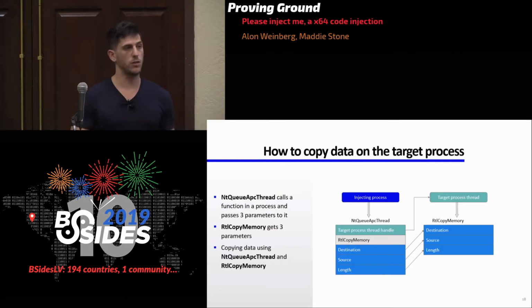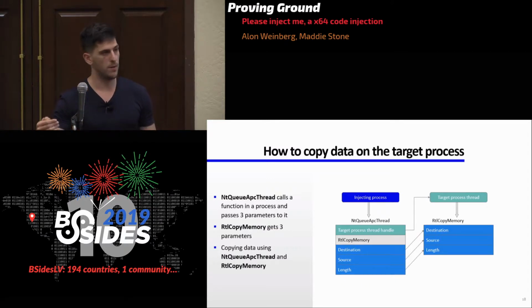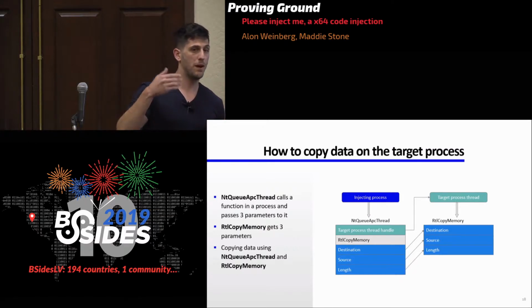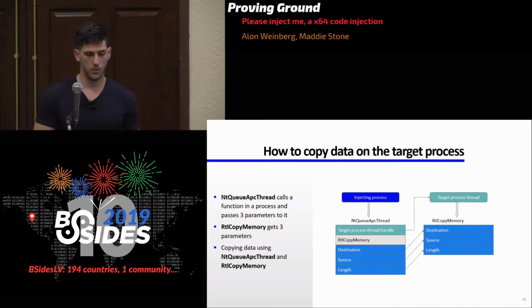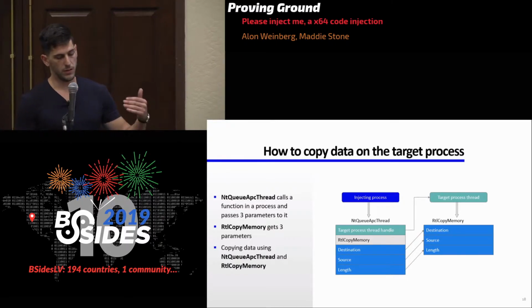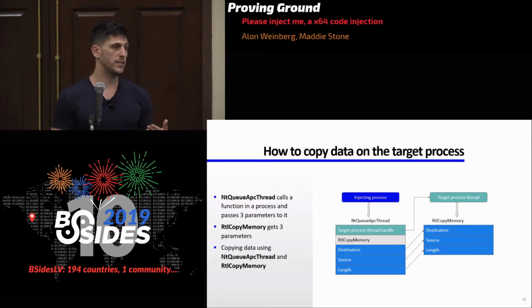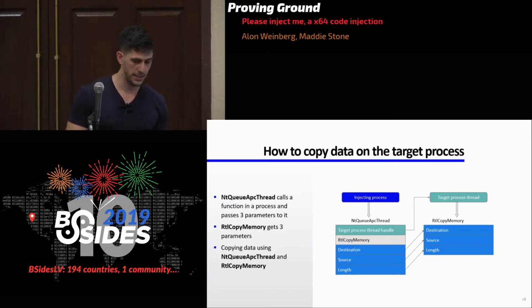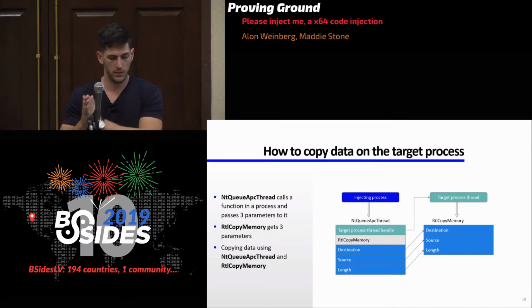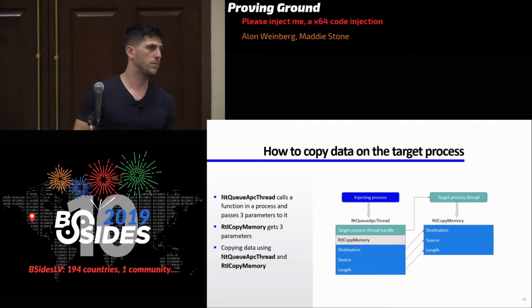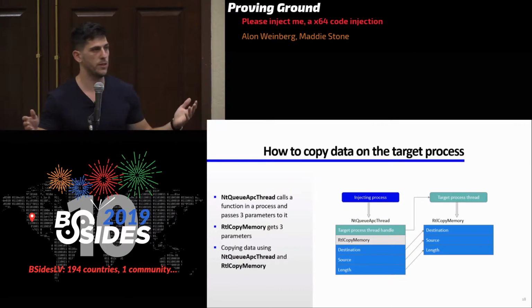We're going to execute in that thread RtlCopyMemory. NtQueueApcThread also allows you to pass 3 parameters to that function, which is exactly what we need. So we're going to execute, using that function in the target process, RtlCopyMemory, where the destination is going to be the stack return address, the source is going to be the address we found of RtlExitUserThread, and the length is going to be 8 bytes, which is the pointer size.